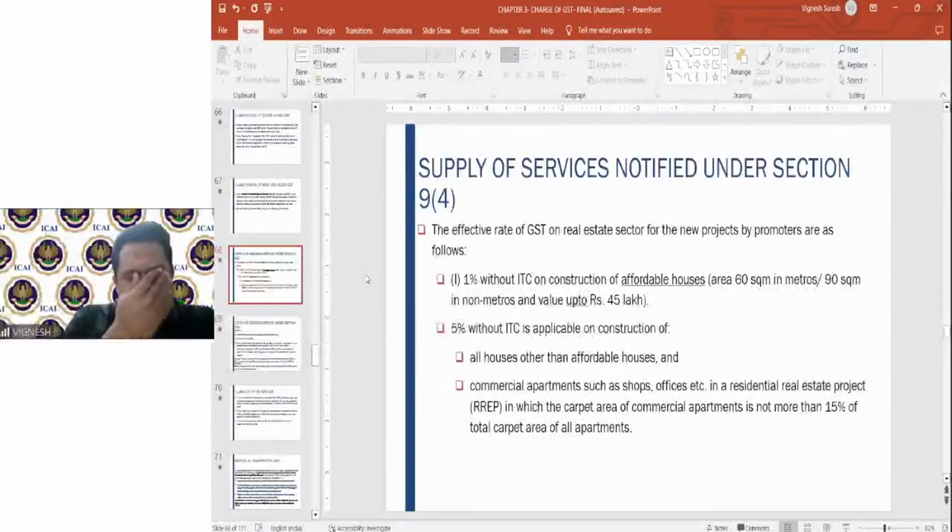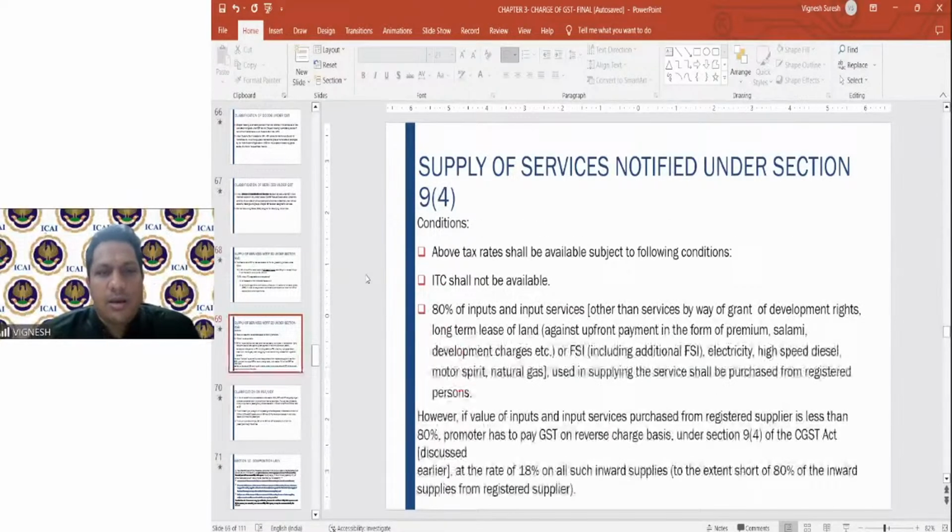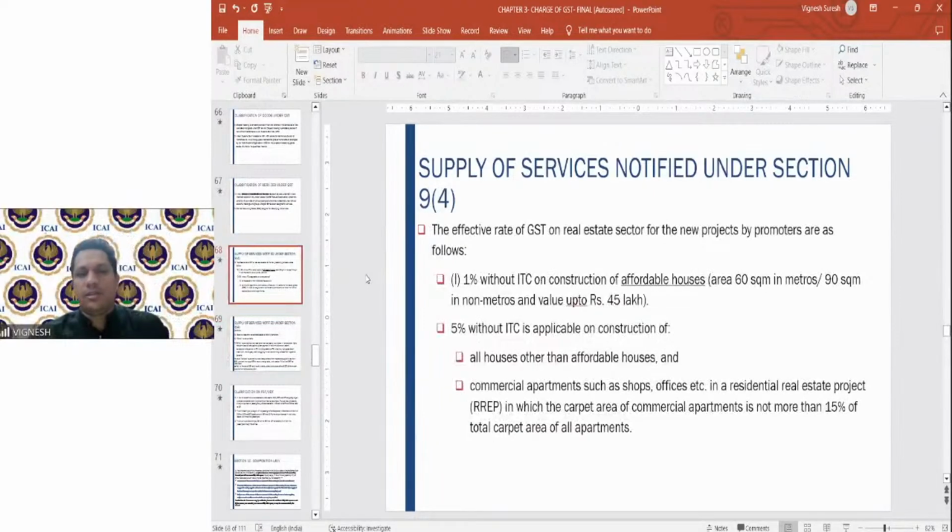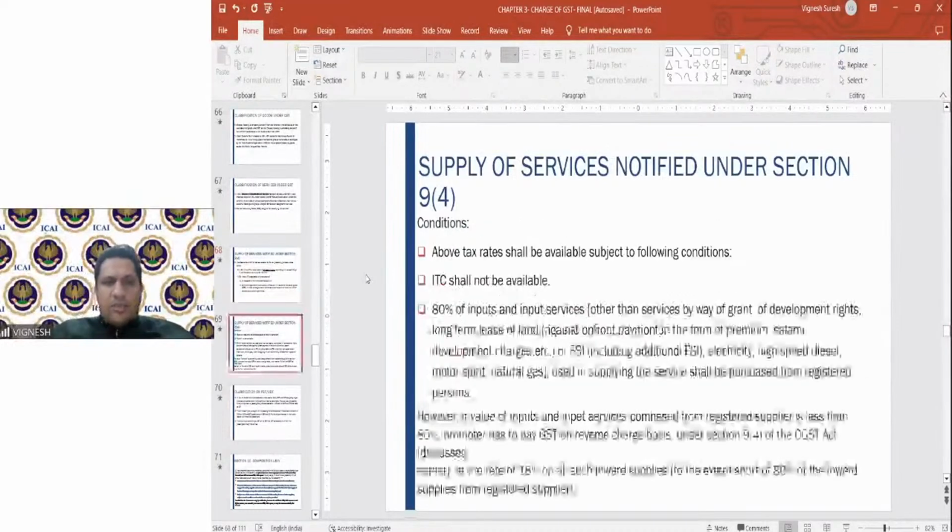In case of the real estate sector, first of all, what are the rates? 1% without ITC for affordable houses, that is, GST has to be paid at 1% without ITC. Other than affordable houses, it is 5%. It is 5% in case of all other residential houses and commercial apartments also. There is a carpet area rule which you have to see, then it is 5%.